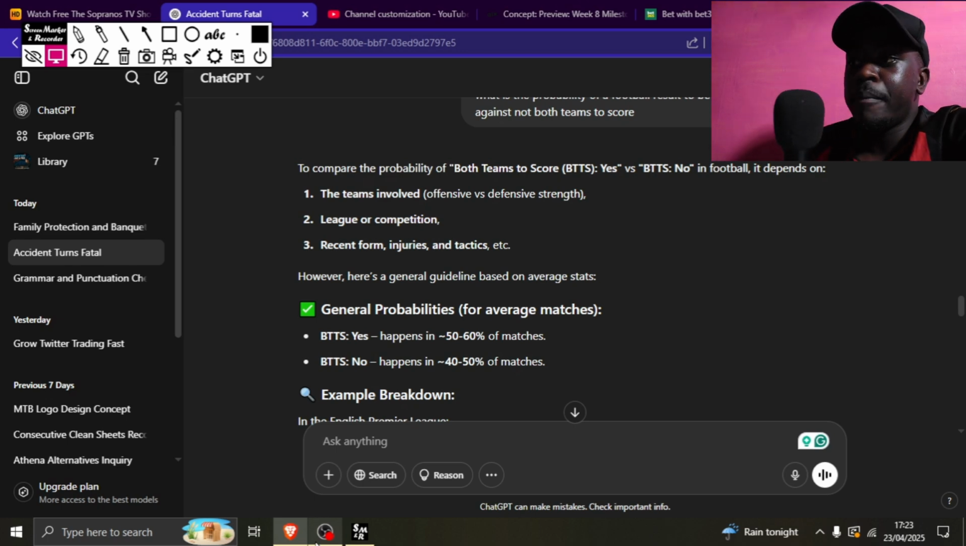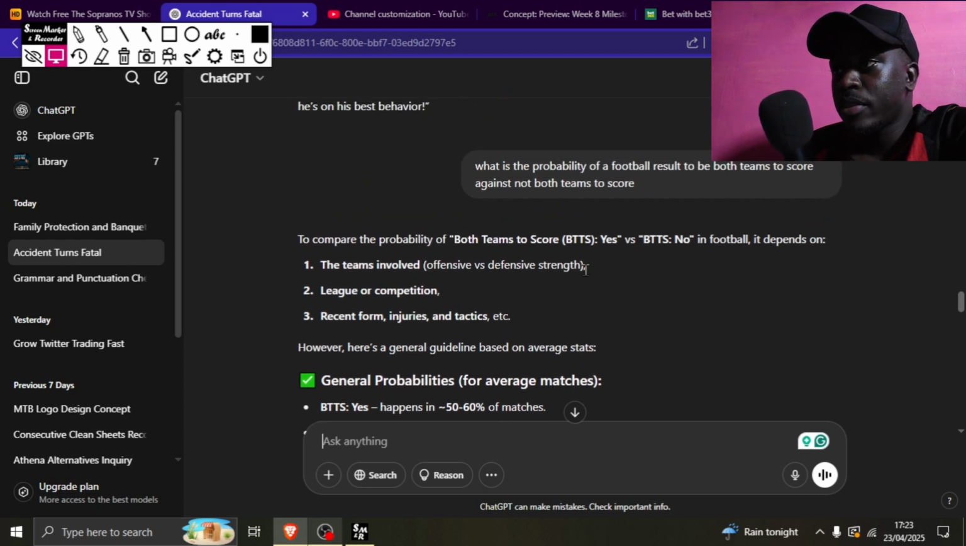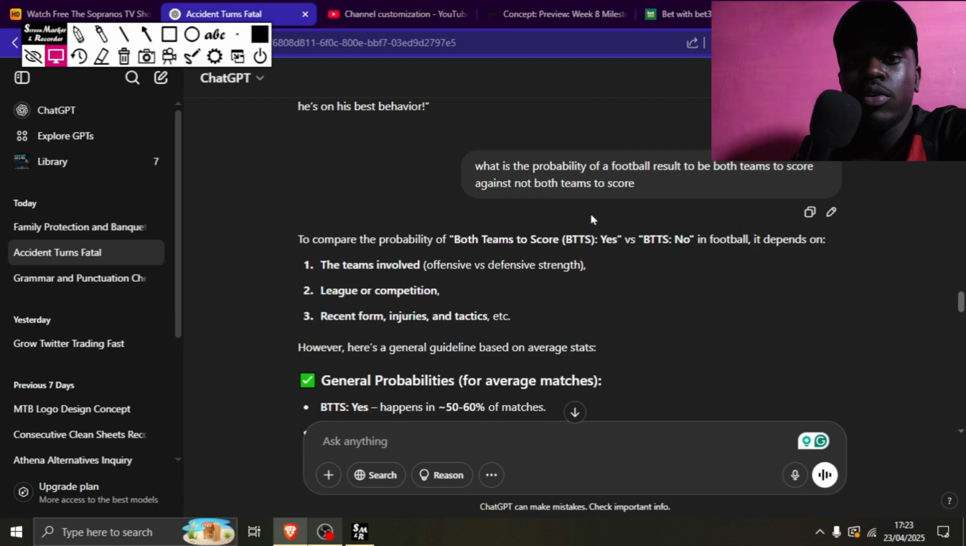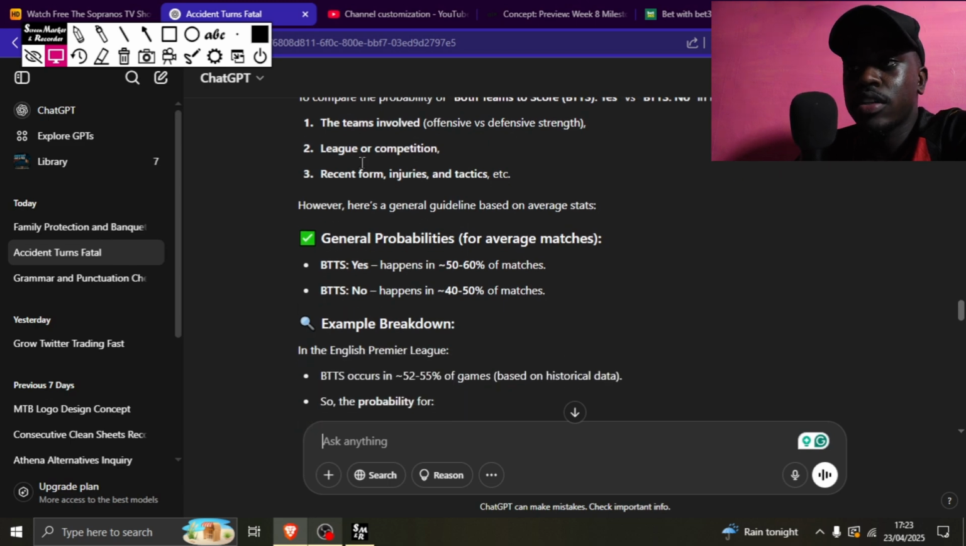So let's go about this. I have here the probability of both teams to score against the probability of not both teams to score. We are going to be staking only on both teams to score, and let me tell you why. Watch this. There are various factors that affect it, but the general probability for both teams to score is usually 50 to 60% of all matches.